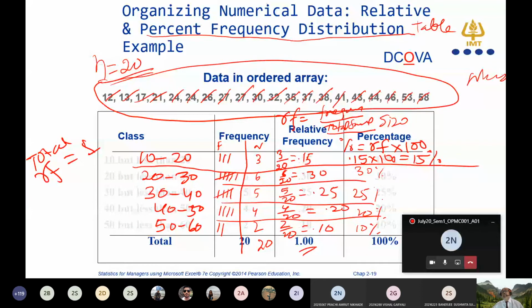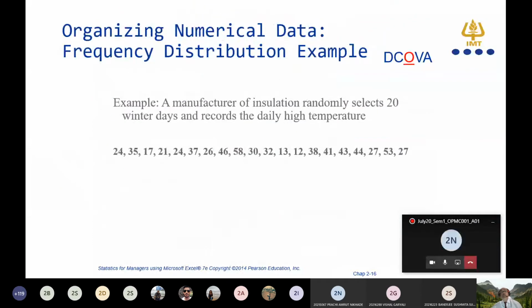Because this data is coming from the measurement. If you refer to the previous one, the manufacturer of the installation randomly selected 20 winter days and recorded the daily temperature. So you are recording the daily temperature. Is it a measurement or counting? It's measurement. So measurement is a continuous measurement.